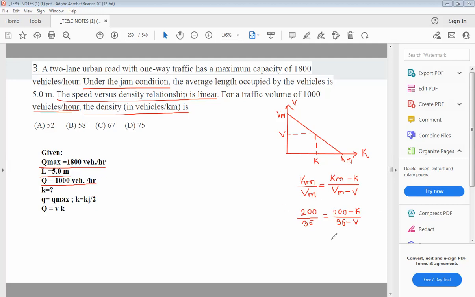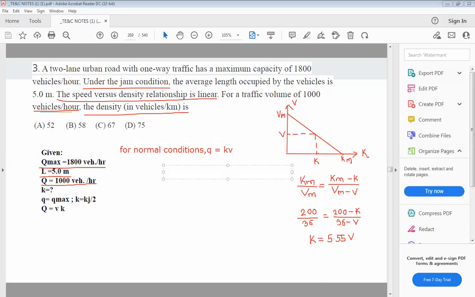So from this relationship, you can get K as 5.55 V. Okay. But as you know, the basic relationship for normal condition, the basic relationship is given as Q is equal to KV.